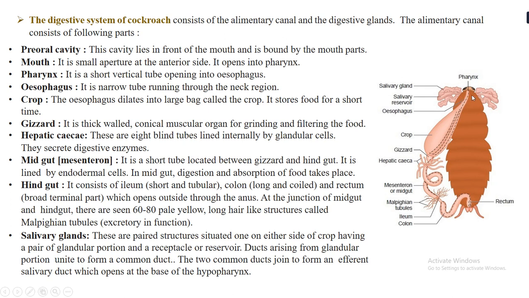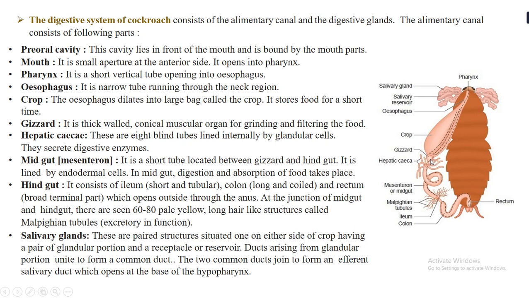Okay, the esophagus is a narrow tube that you can see over here, and this narrow tube runs through the neck region of the cockroach. The esophagus will dilate towards the crop. So the crop is a large balloon-like, or you can say bag-like structure which stores food for a very short duration of time. So the function of the crop region is to store food. The crop will descend into this gizzard.